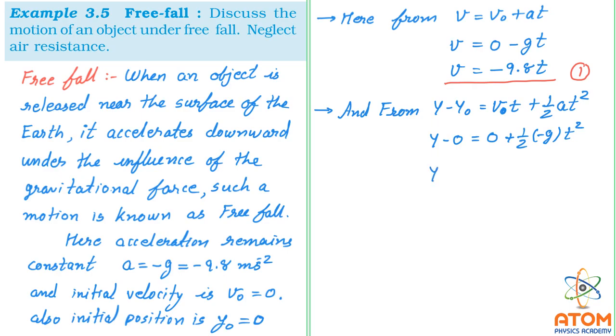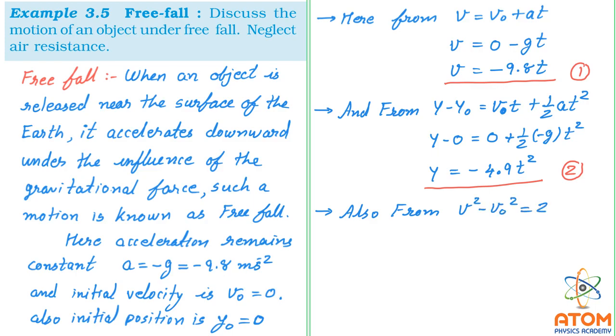So as a whole I can write y is equal to minus, see, g is 9.8, divided by 2, that will be 4.9, right? 4.9 t square. y is equal to minus 4.9 t square. So here is our second equation of constant accelerated motion for free falling. Now let us go for the third equation, also from the equation v square minus v0 square is equal to 2a (y minus y0), right?